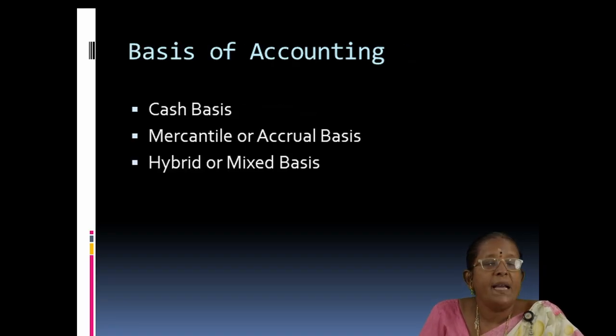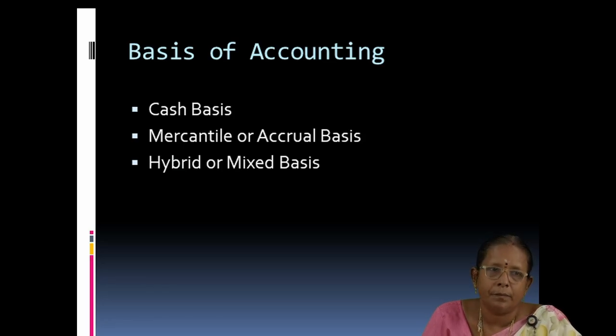Then basis of accounting. There are three bases of accounting, and these three are acceptable. Number one is cash basis. Usually professionals like lawyers and doctors will follow this method. Apart from auditors, lawyers and doctors won't know the basic accounting principles or double entry system. Whatever principles and concepts we are following, they don't know. So they are following cash basis of accounting.